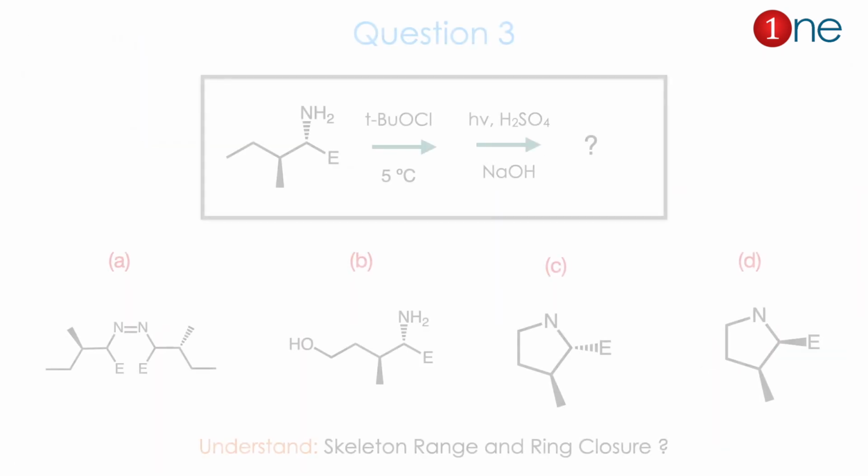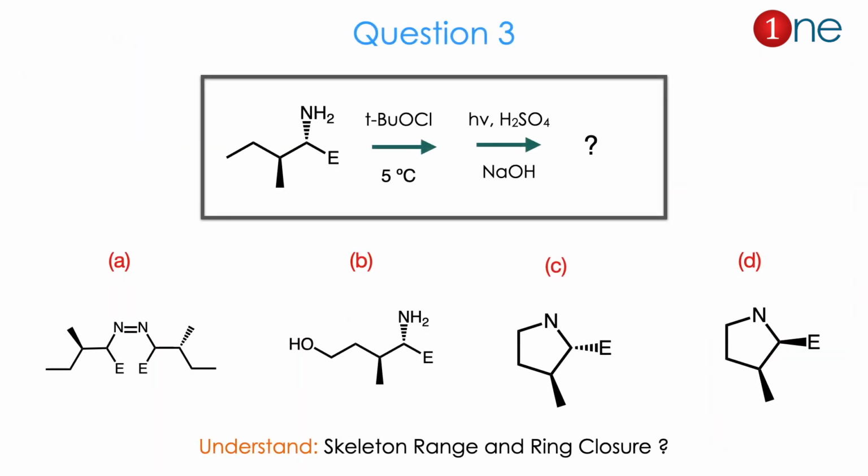Then question number 3. Question number 3 has a long chain alkyl system with functional groups, an amine and a methyl. The amine is below the plane and the methyl is above the plane. Here we are using tertiary butyl hypochlorite at low temperature with light, and acid as well as base. 4 products are given. Mostly the products are coupled ones or cyclic ones. Coupled means whether dimerization occurs or not.